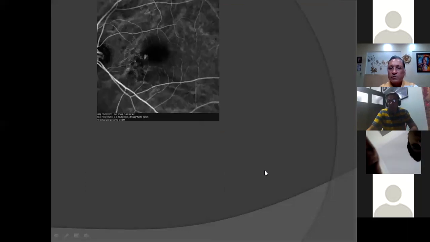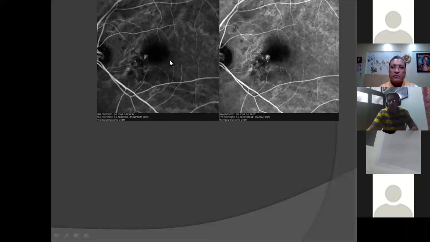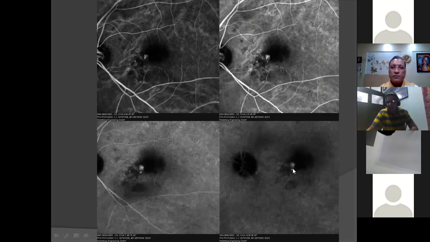As you can see, the FFA is not giving us much information here. When we do an ICG for the same patient, as we see in the successive frames, through the hemorrhages we can see a very distinct hyperfluorescent area. In the later phases, we can see a very nice area of hyperfluorescence suggesting a hotspot, less than 1 disc diameter in size. Usually this is called a hotspot in the late phases of an ICG.